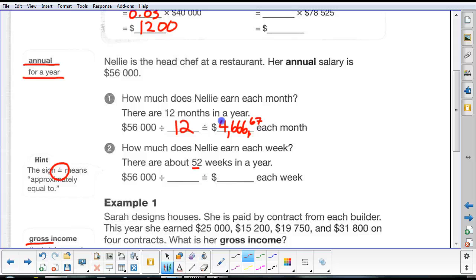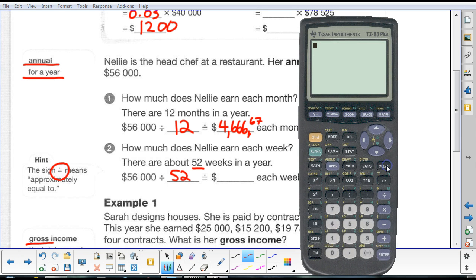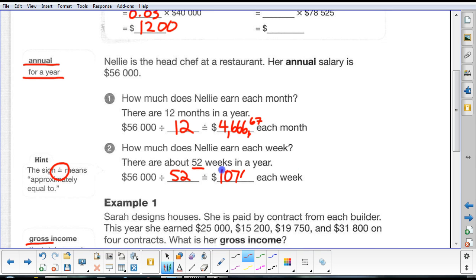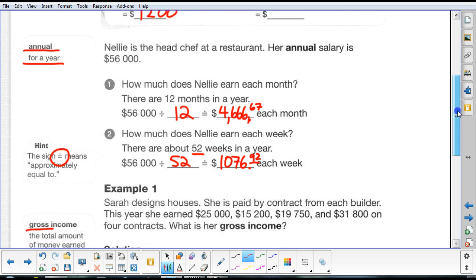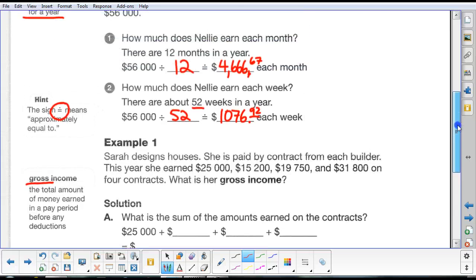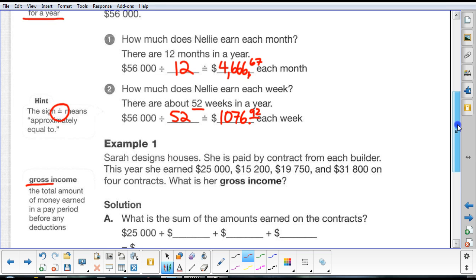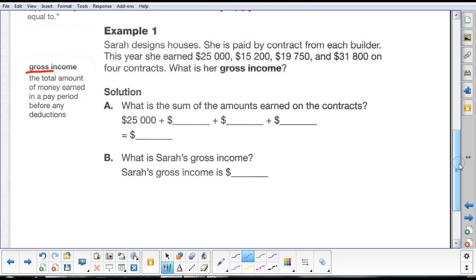Okay, so how much does Nellie earn each week? Well, we know that there are 52 weeks in a year, so we take $56,000, her yearly salary, and divide that by 52, and we can use our calculator again. This will be her weekly salary. She makes $1,076.92 each week. Okay? So there's a little warm-up to get us going. We can calculate a monthly income from a yearly salary, and we can calculate a weekly income from a yearly salary.